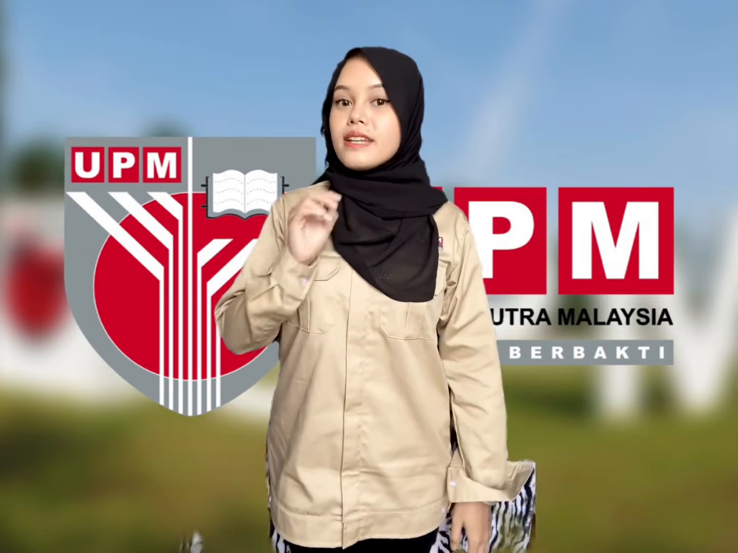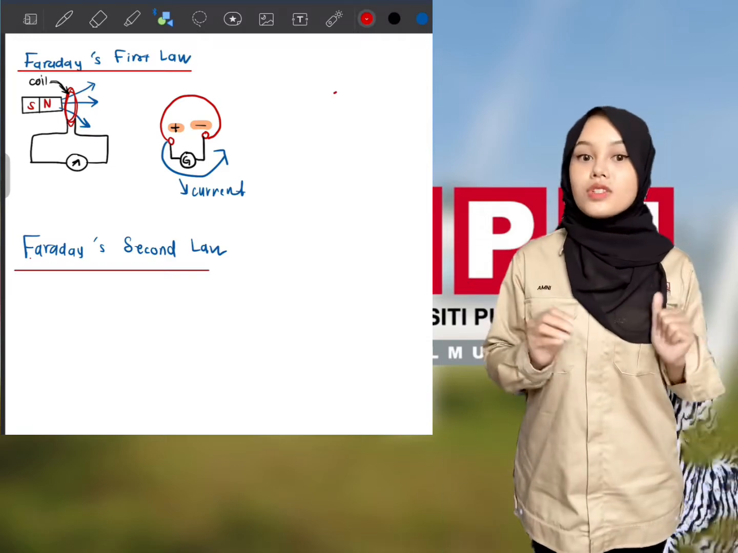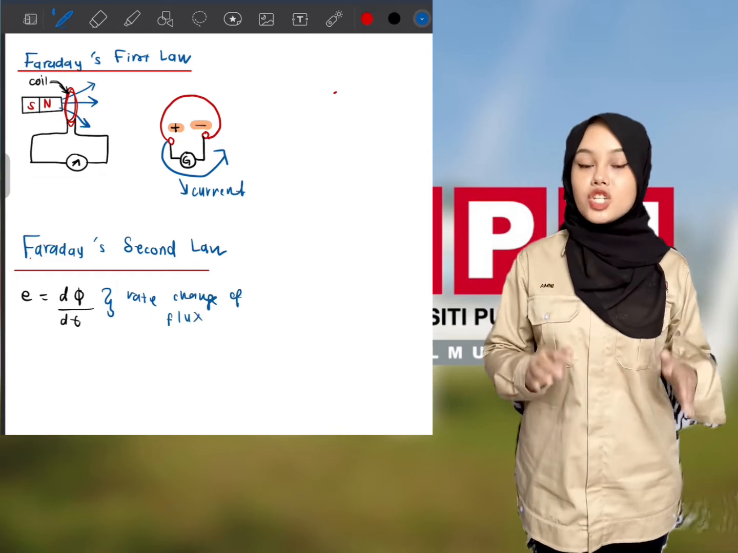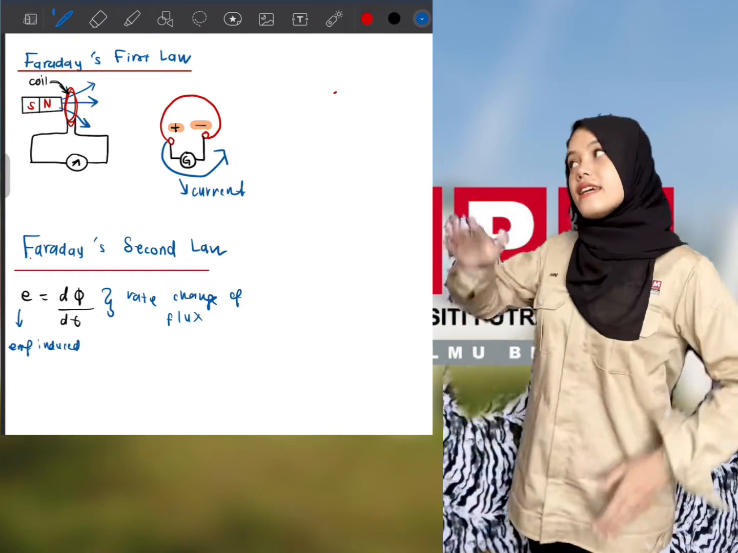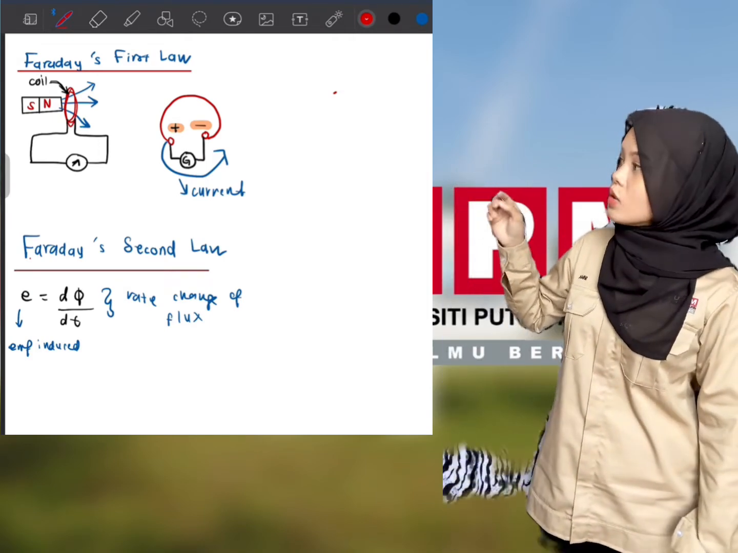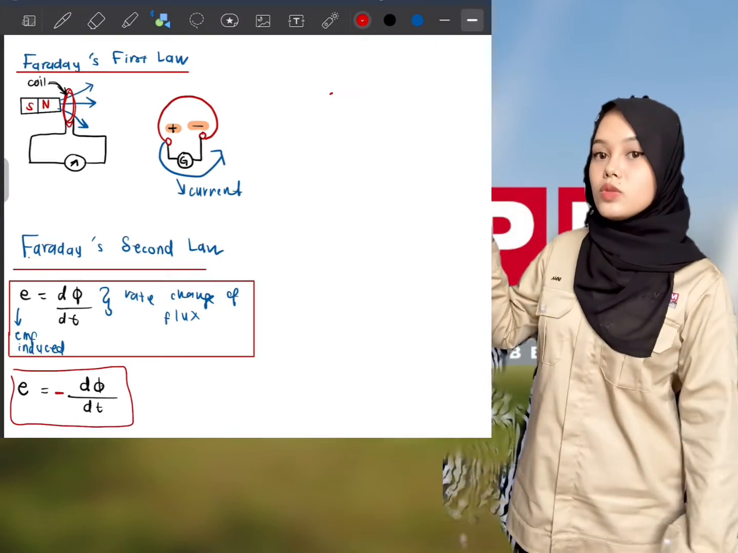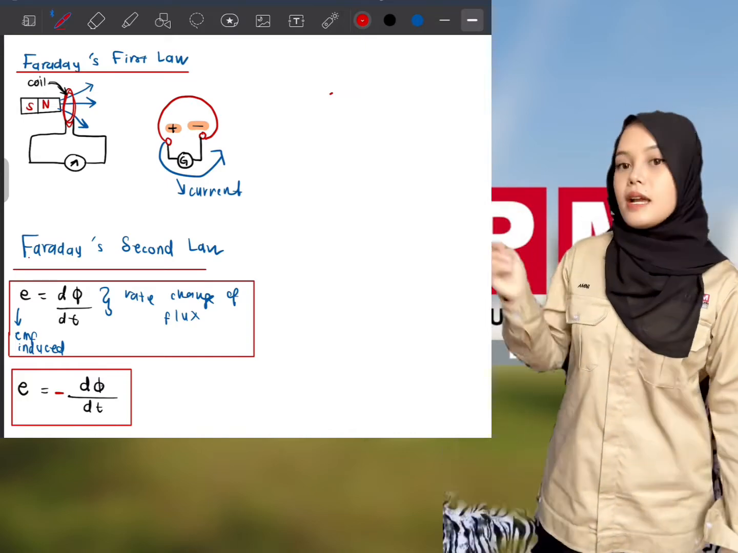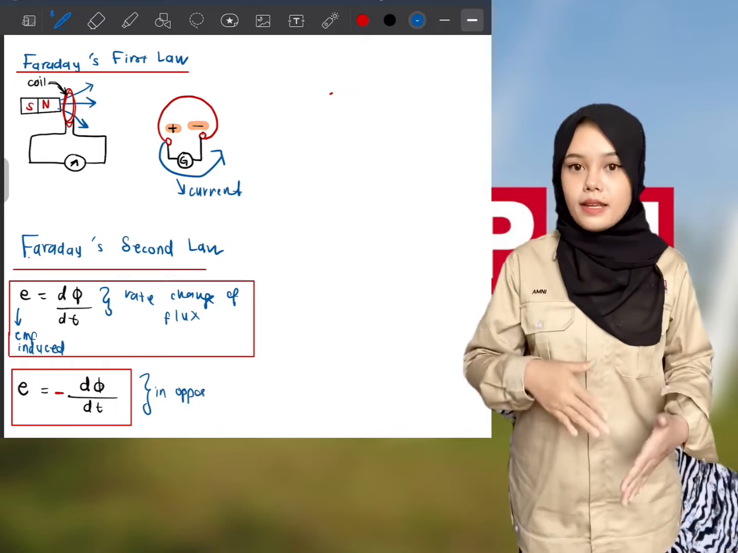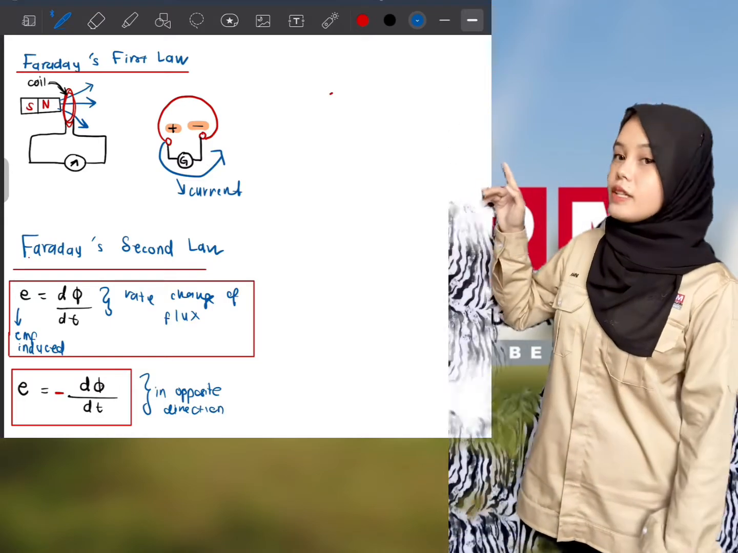Moving forward to the next section, which is Faraday's second law. Faraday's second law states that the EMF induced across the coil is equal to the rate of change of flux in the coil. Here we can see the formula: E, the electromotive force, is equal to the derivative of phi over dt, where phi is the magnetic flux and t is the time taken. But if we notice, the direction of the EMF is opposite to the change of flux, so we have to put a negative sign in the equation.